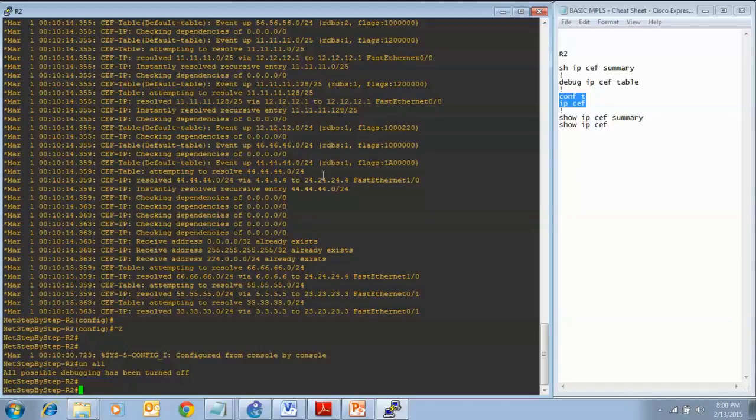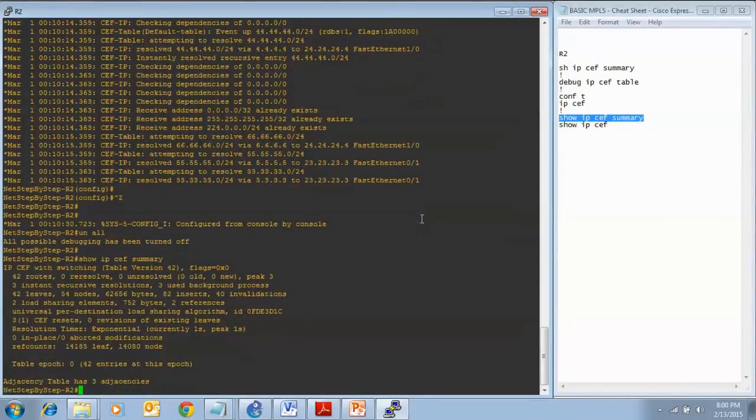Staying on router 2, I'm going to enter show ip cef summary. If you remember before, we had no routes. There were no leaves and there was nothing in the table. Now we have routes and leaves and entries in the table. We know that CEF is running from that show command and also from all the debug output that we have received. I'm going to enter show ip cef to look at the CEF table.